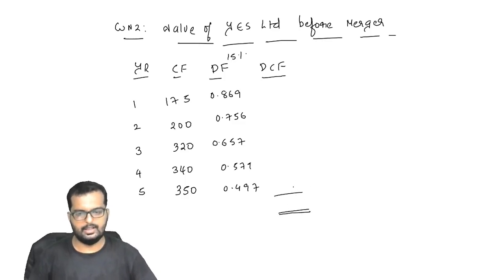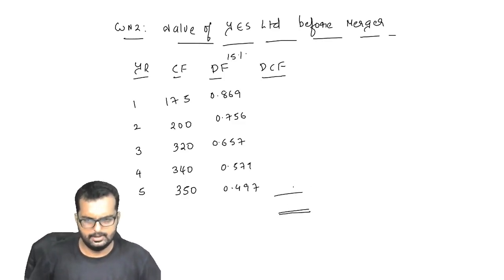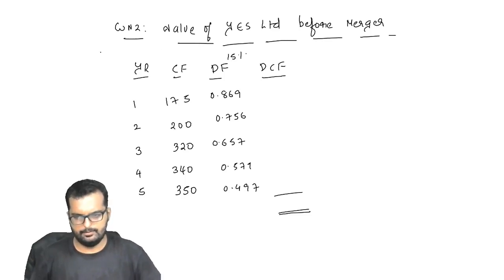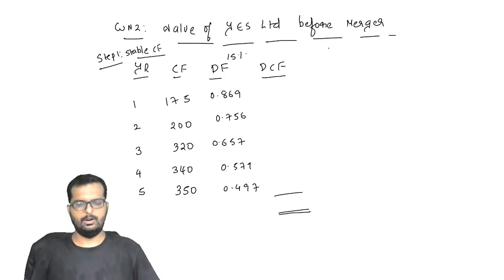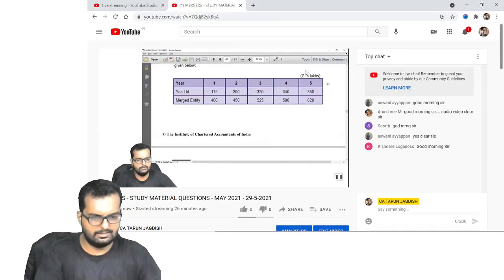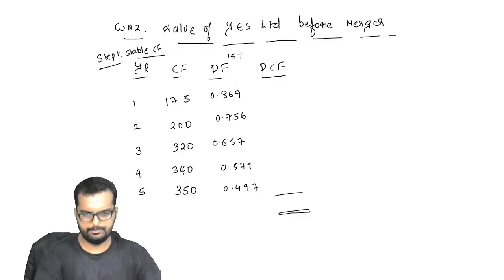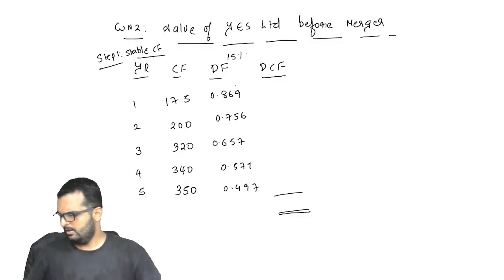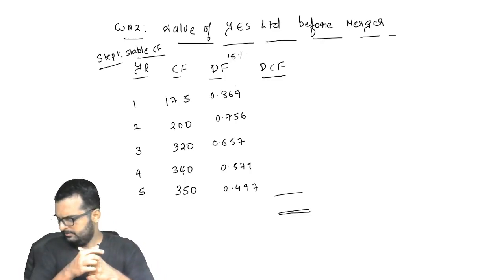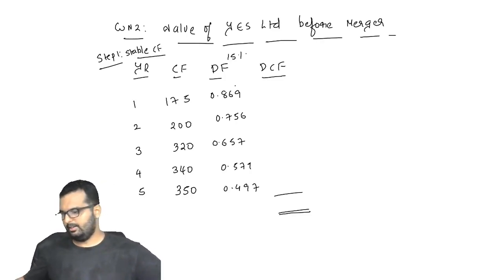Friends, can you please do this and tell me what is the answer that you get over there? This is only step number 1, okay? Step number 1 is going to be stable cash flow. We have one more step, but please do this and let me know the answer in the chat box, okay? In the meanwhile, I'll get some water for myself, friends.